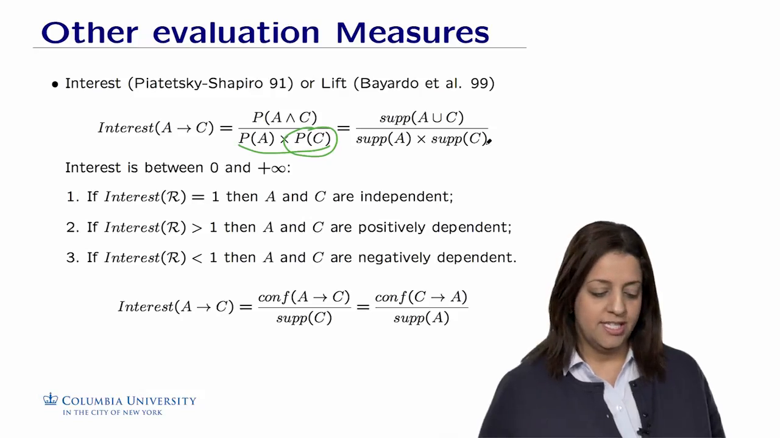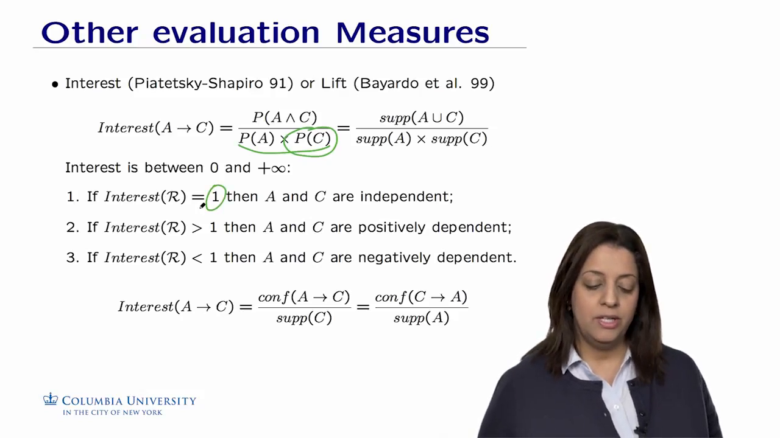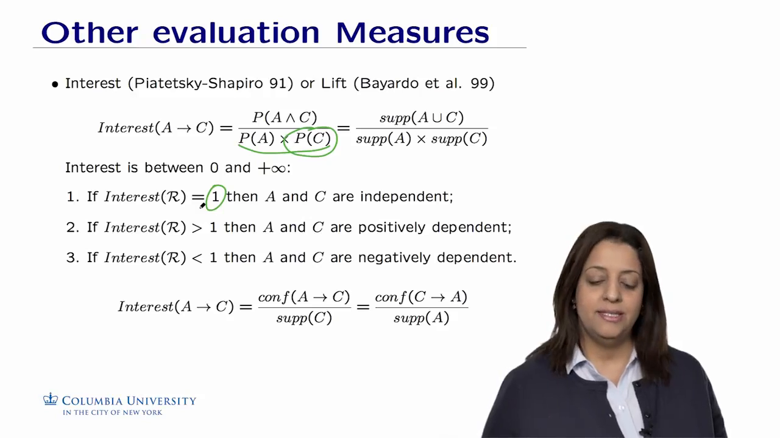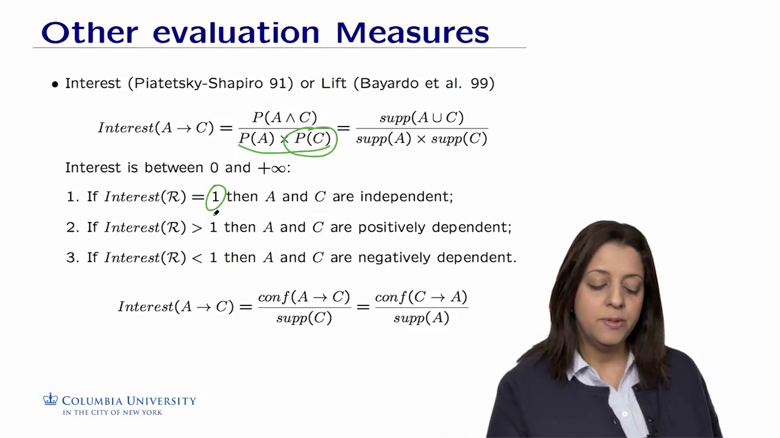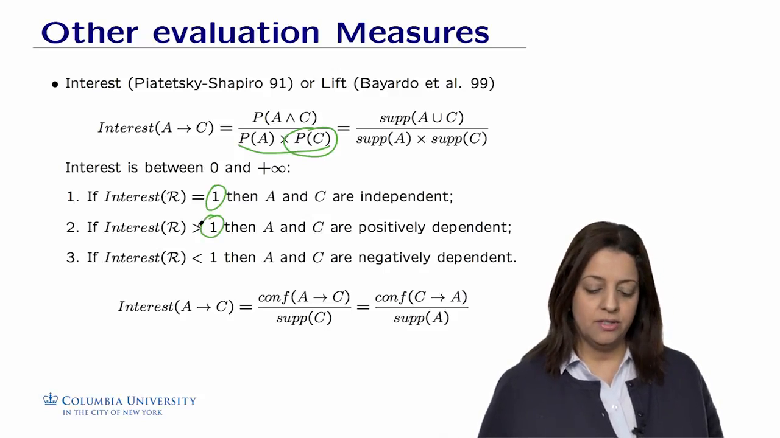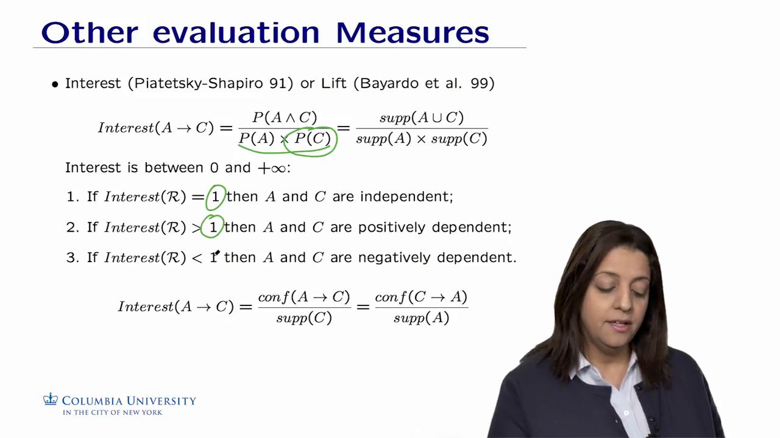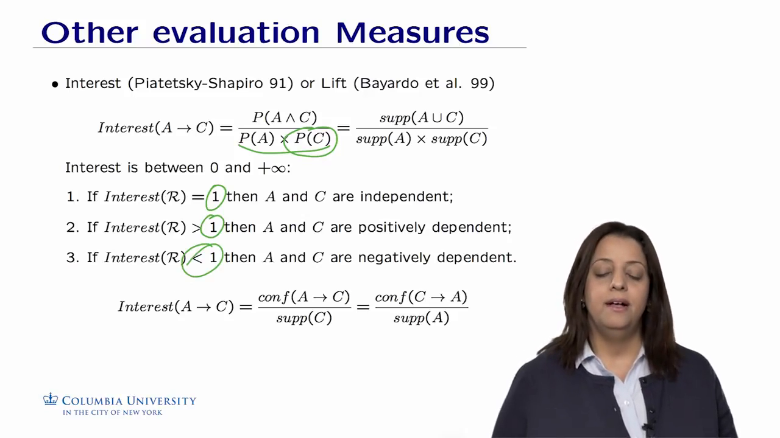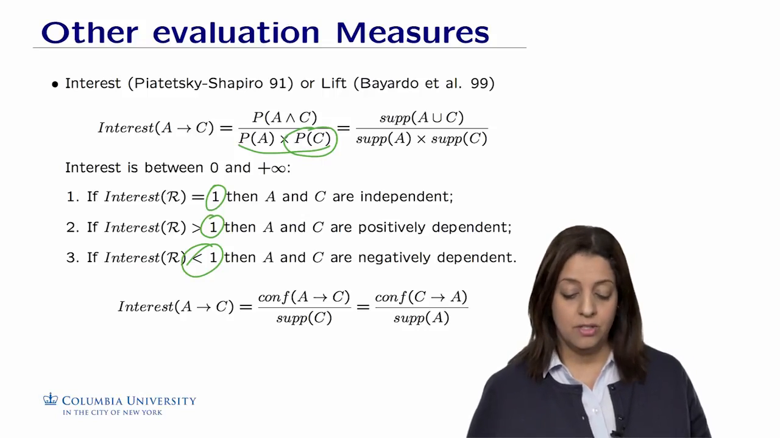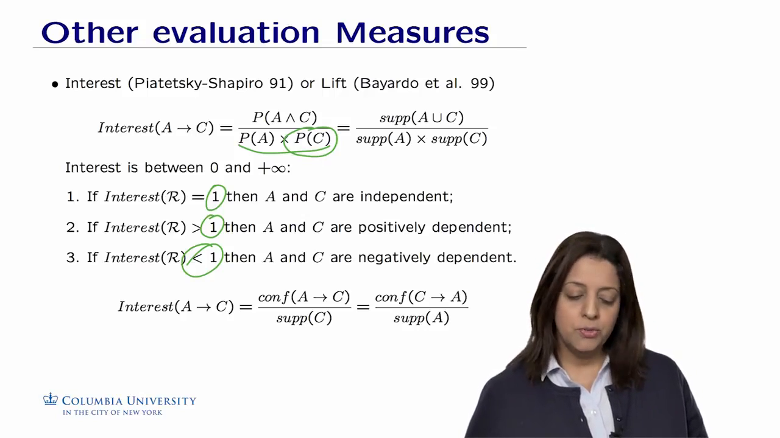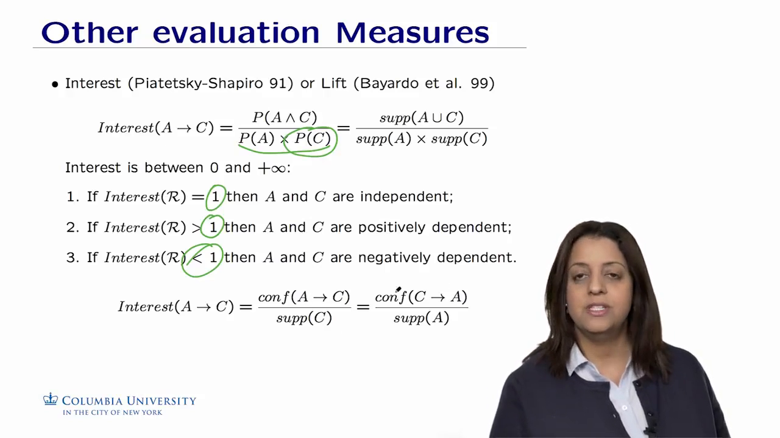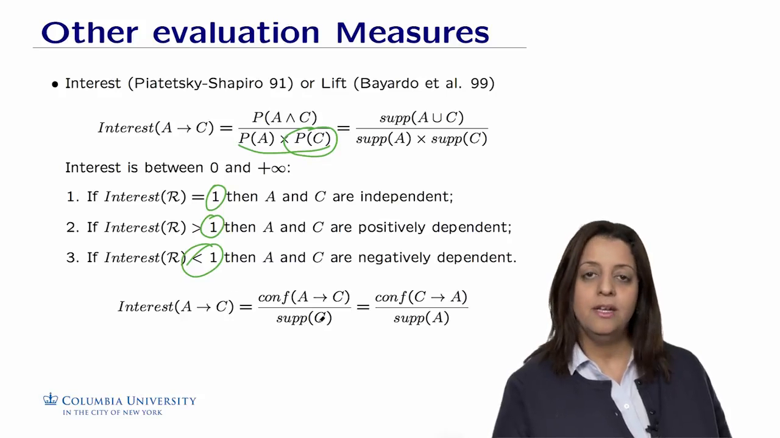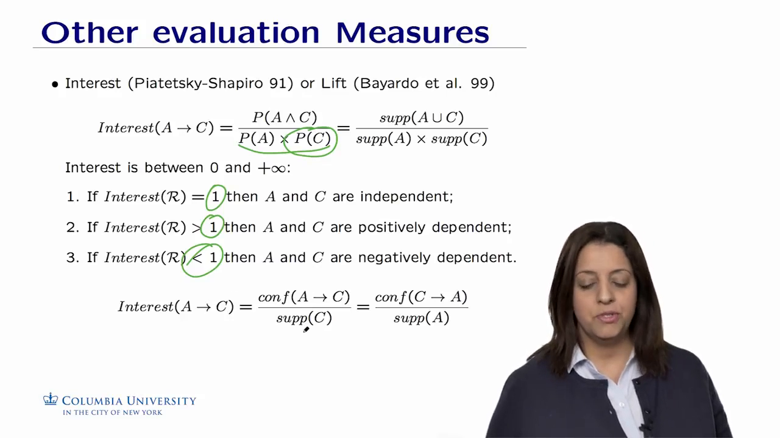Depending on the value of interest, if the interest is 1, we deem the relationship between A and C as two independent events, and then there is no relationship between them. If the interest is bigger than 1, then A and C are positively correlated or dependent. And if the interest is less than 1, it means that A and C are negatively correlated or dependent. We could also write other forms of the interest of A and C. If we have the confidence and the support, we could simply use the ratio between the confidence of the rule divided by the support of C, which has been calculated in the previous step of mining frequent patterns.